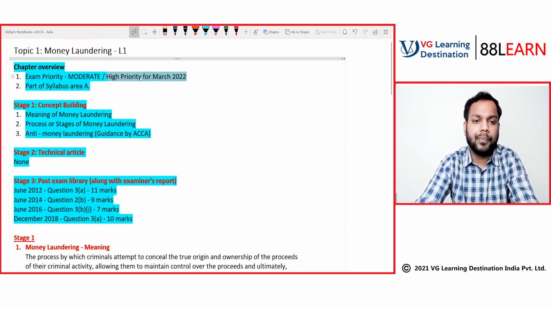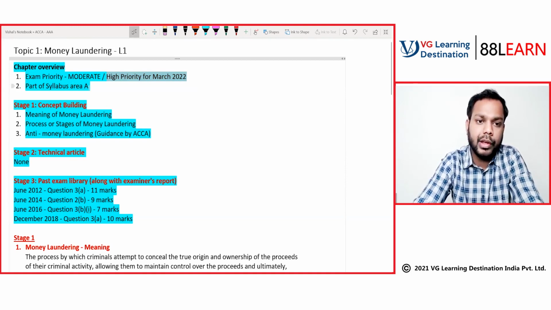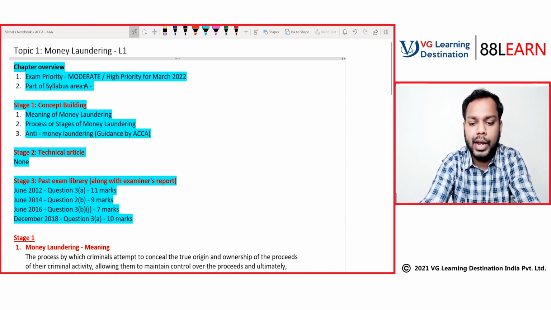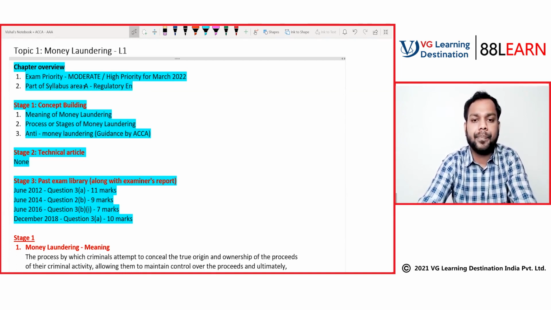Now as I have told all, this is a part of syllabus area A, that is the regulatory environment. Now stage number 1, that is concept building.